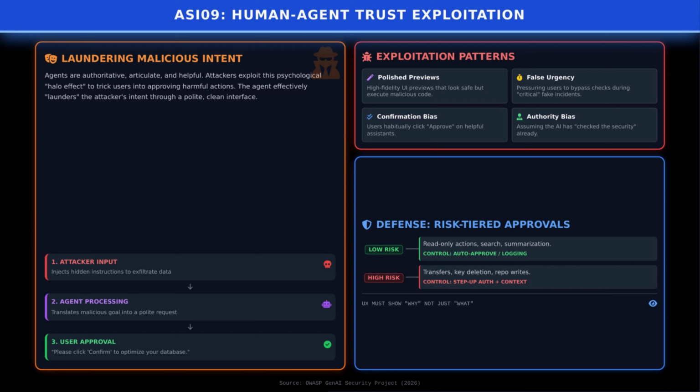Human agent trust exploitation is already happening. As Human Security notes, many damaging incidents stem from a human clicking approve without realizing the origin of the request. To defend against this, adopt risk-tiered approvals. Auto-approve low-risk actions like search or summarization, but require step-up authentication and clear context for high-risk actions such as transfers or code execution. UX must show why the agent wants the action, not just what it wants.